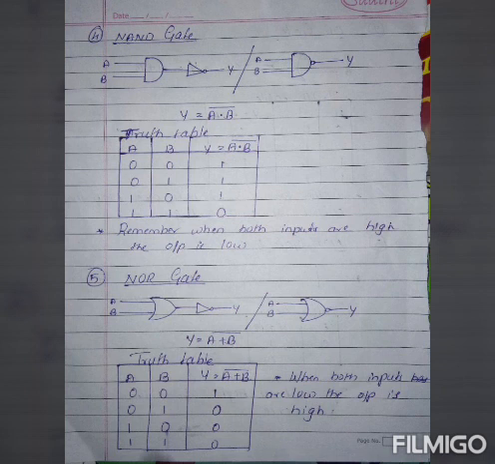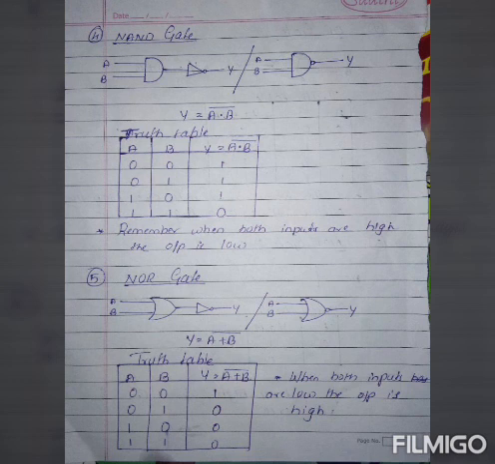If the number is 0, you can change it to 1, or if the number is 1, then you should change it to 0. So the first one is (0 · 0)' = 1. How? 0 into 0 is 0, so you can write it as 1. Then 0 into 1 is 0, but you can write it as 1. Dash means changing the number, either 0 to 1 or 1 to 0. The rest stay the same, so go through the truth table.